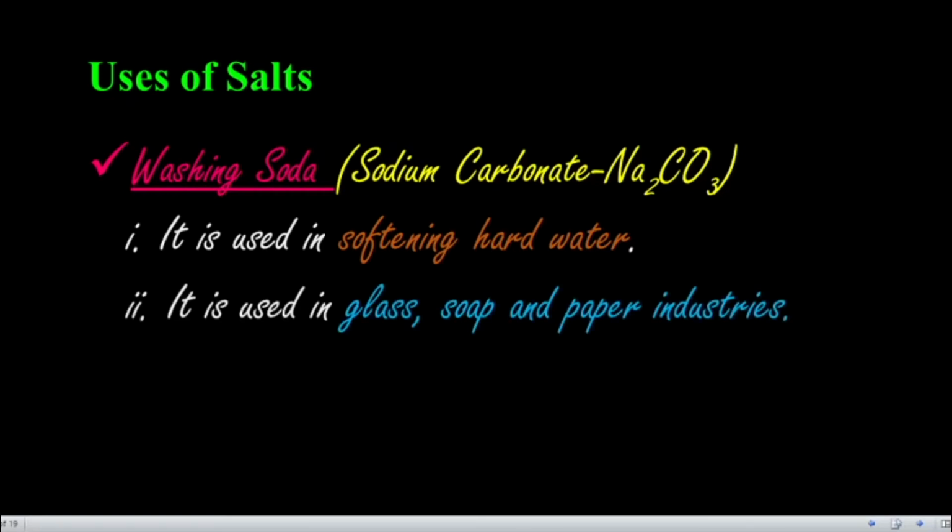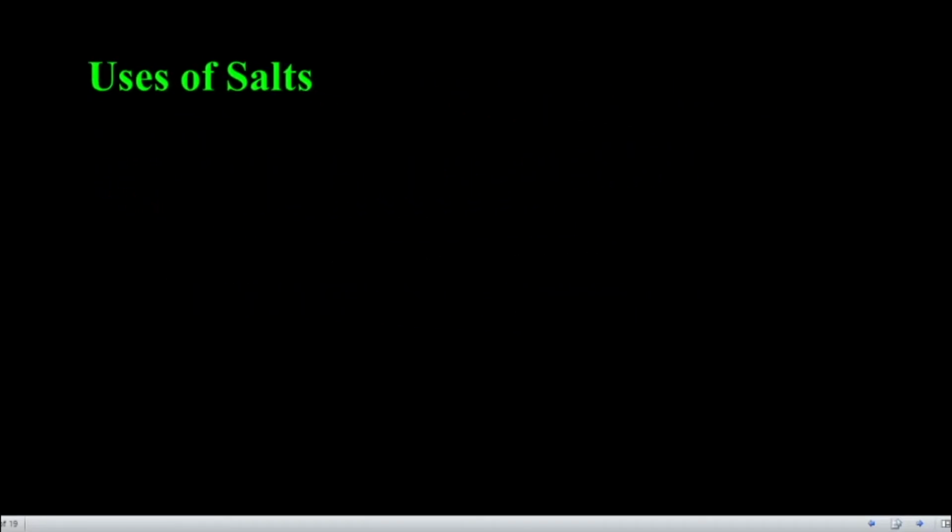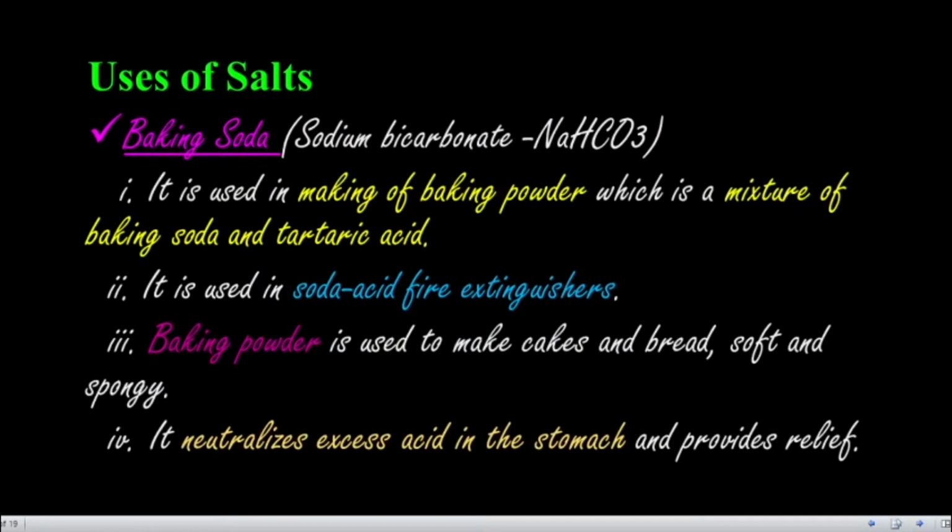The second thing is it is used in glass, soap and paper industries. The next one is uses of baking soda. It is nothing but sodium bicarbonate. Washing soda is a sodium carbonate. Baking soda is a sodium bicarbonate.